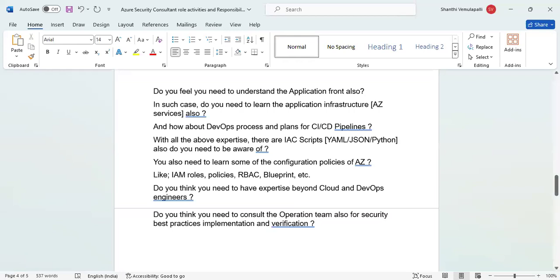But at the same time, the cloud and DevOps teams are also part of this outlining. Outlining means best practices outlining. Right.